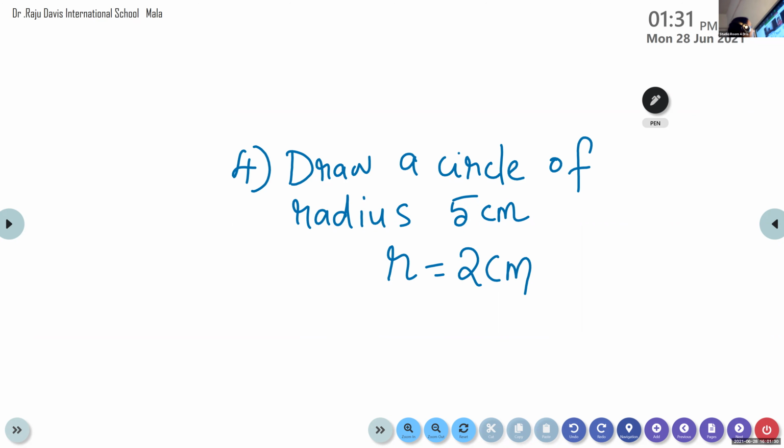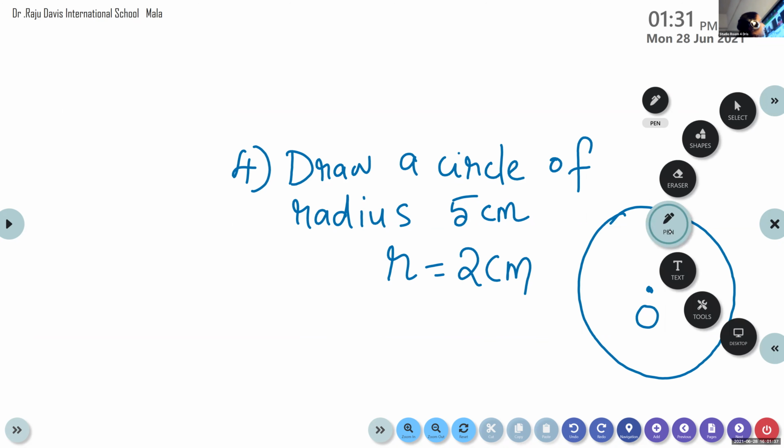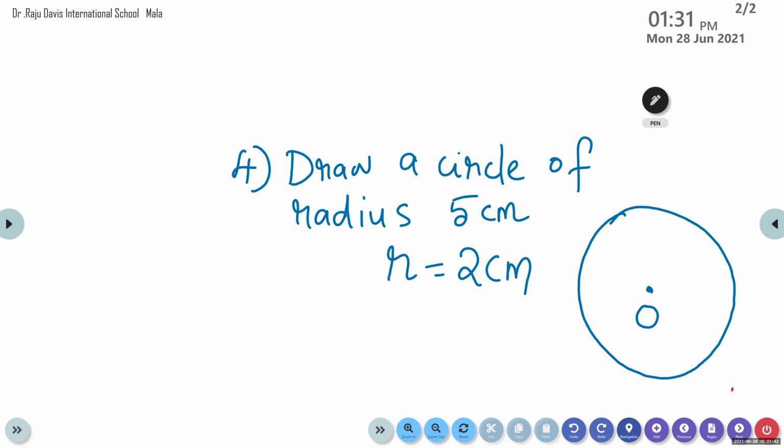So first one you have done, children. Then we have marked here O. Then you can give any name, for example OA, 5 centimeter. Now what you are going to do, keep the same center, draw one radius 2 centimeter inside this figure. Understood the question, Amrin, about the concentric circle?